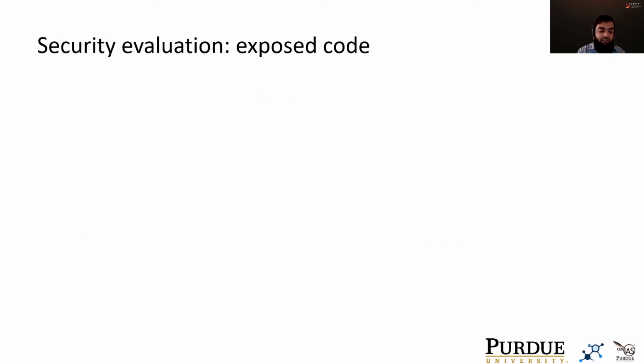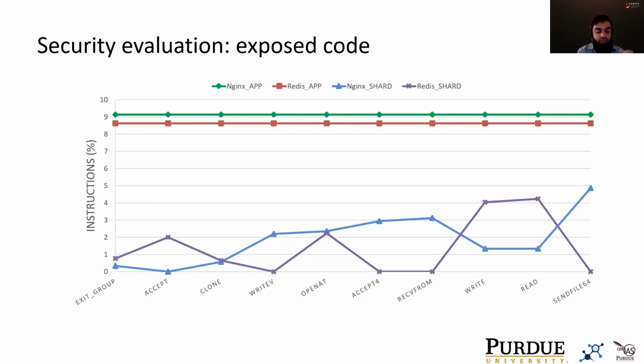Now, moving on to the security evaluation. The main purpose of SHARD is to reduce the exposed code size. We only measure the reachable code as part of the exposed code, as the rest of the code is either unreachable or protected with hardening. This graph shows the percentage of kernel instructions available to different system calls of NGINX and Redis, in application specialization, as well as in case of SHARD. The graph only shows the 10 system calls with the highest instruction coverage for Redis and NGINX. Notice that application specialization will provide the same kernel view to each system call. That is why we have the straight lines for this approach.